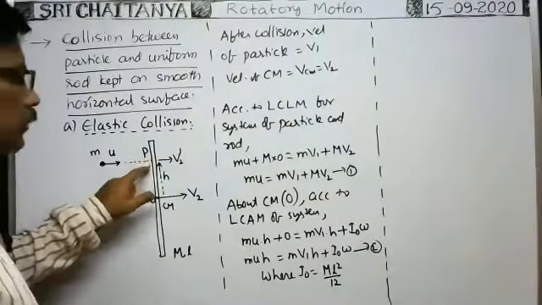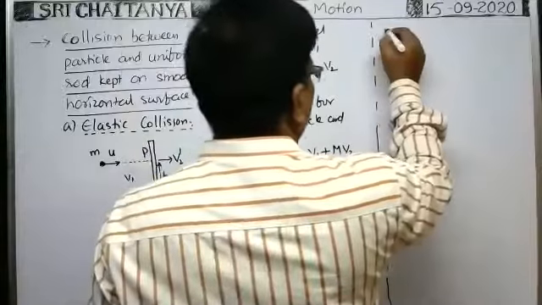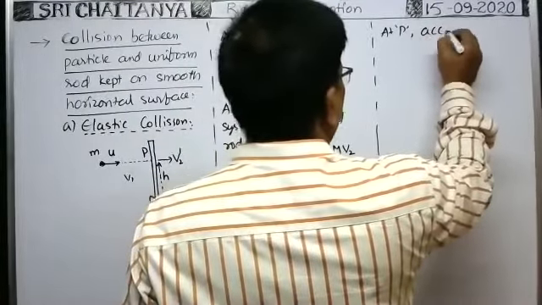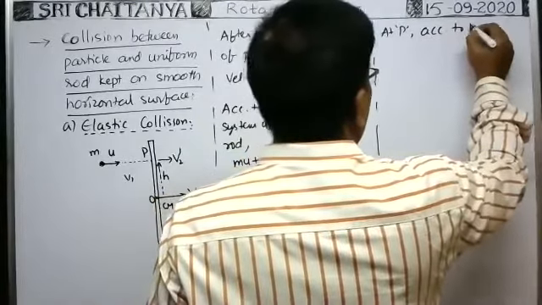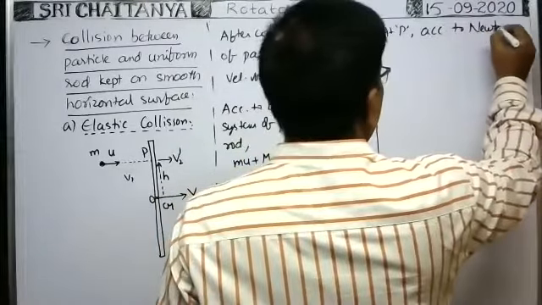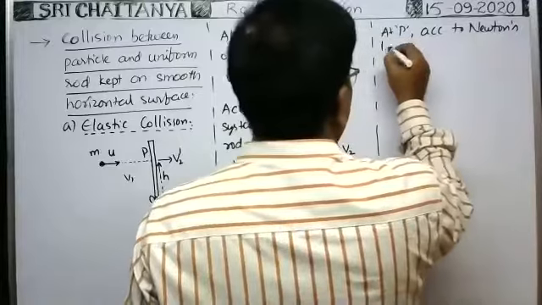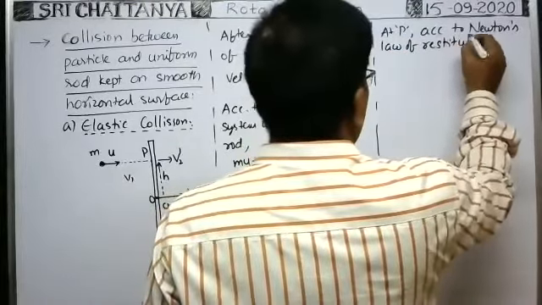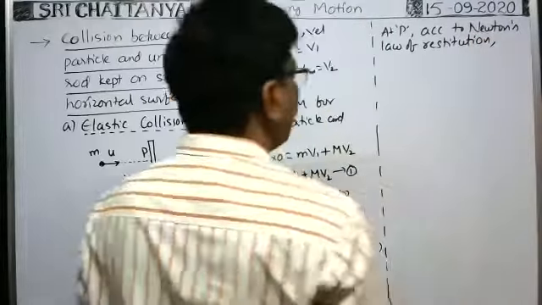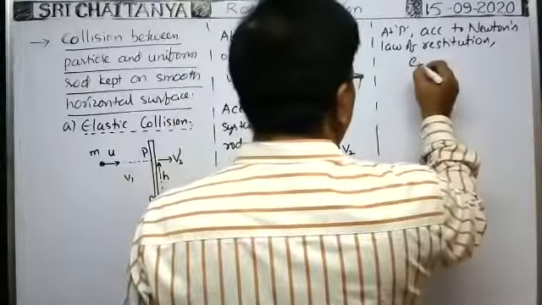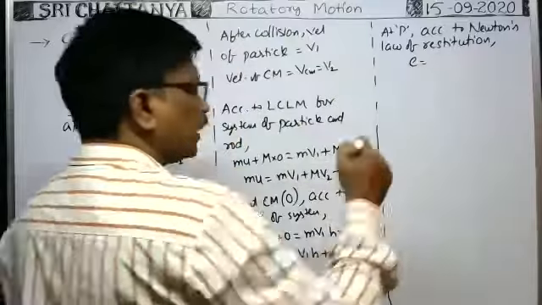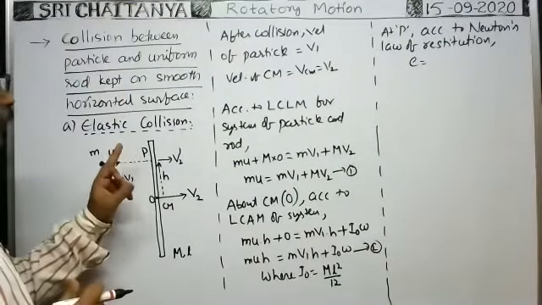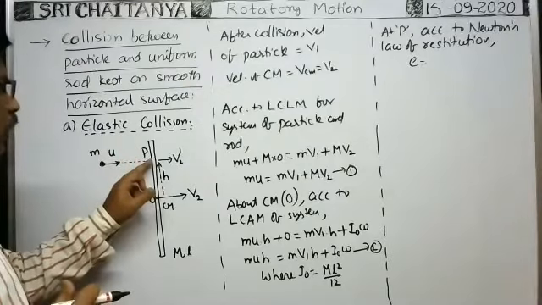Here at the point P, according to Newton's law of restitution, because collision takes place now. The general formula is e is equal to (V2 minus V1) by (U1 minus U2). V2 is the velocity of the rod at this point where collision takes place.